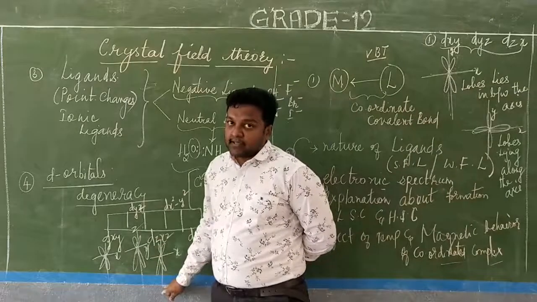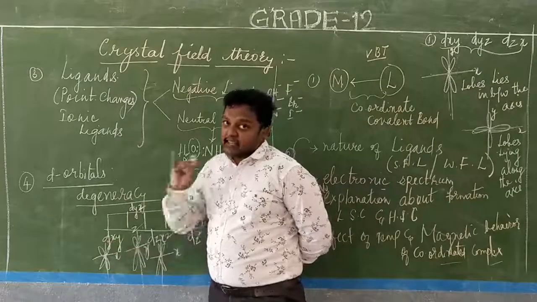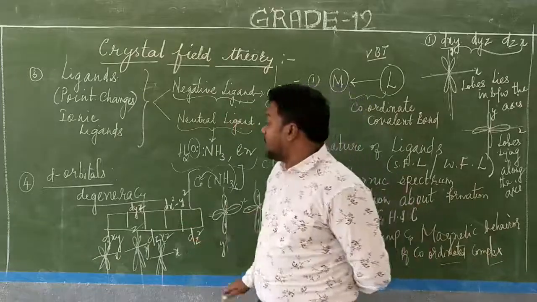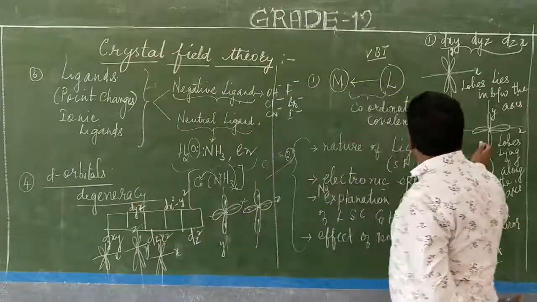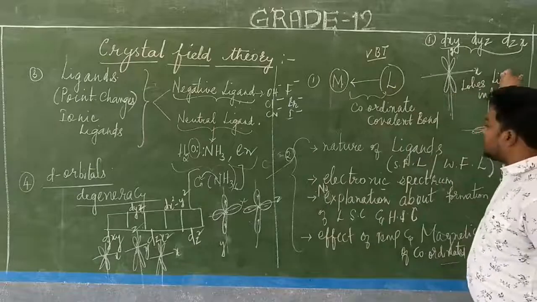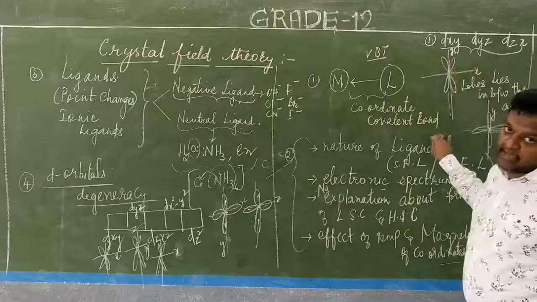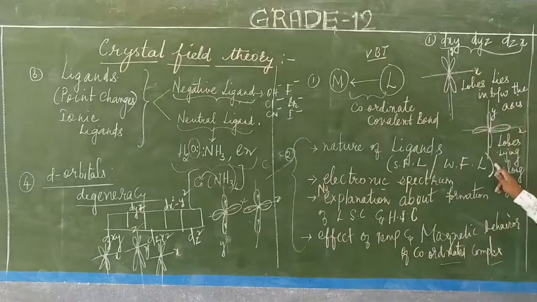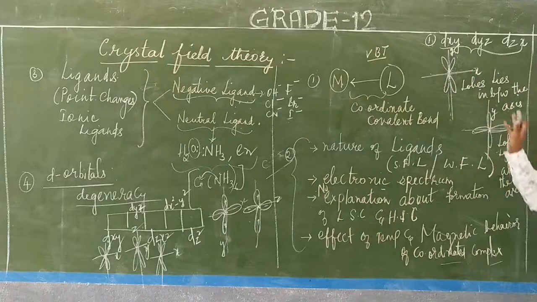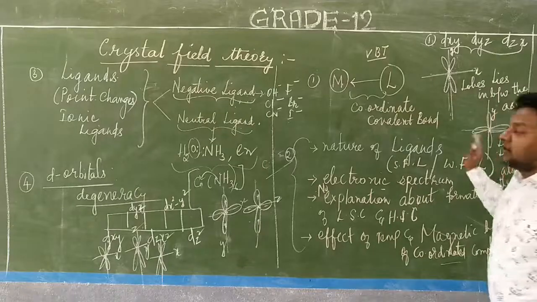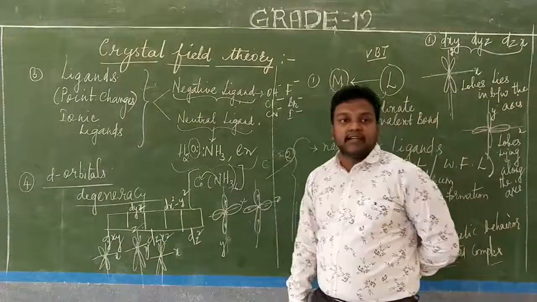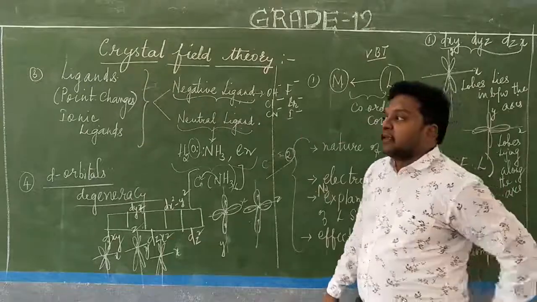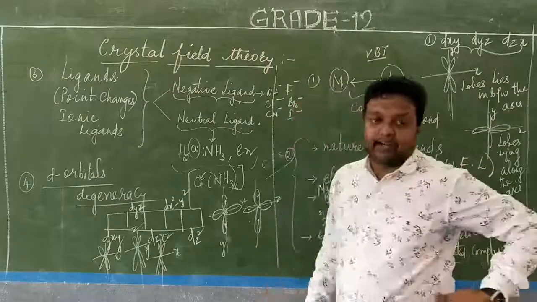So this you have to know for the d orbitals, because they undergo degeneracy. One point we have studied: they undergo degeneracy. Next we are studying the lobes present in between the axis and the lobes present along the axis. So these are the two natures of the d orbitals. Is that clear? Now we go for octahedral complexes.